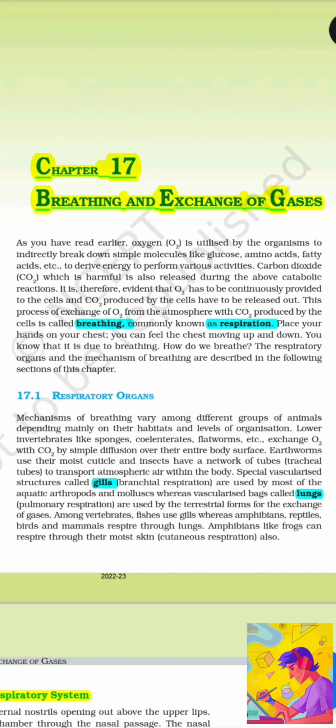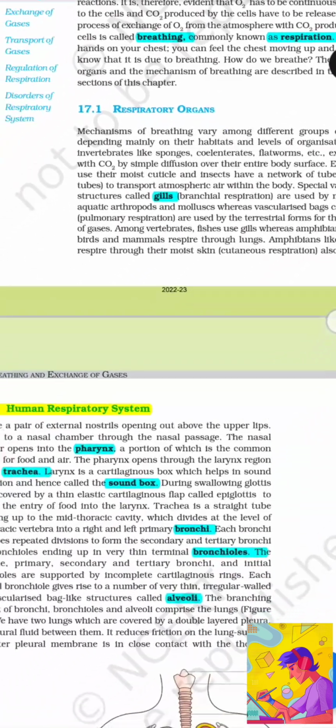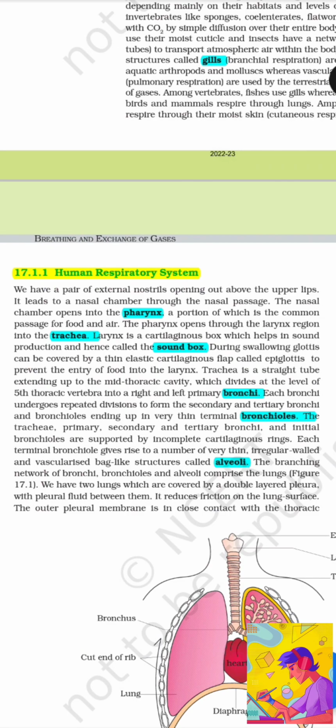Among vertebrates, fishes use gills, whereas amphibians, reptiles, birds, and mammals respire through lungs. Amphibians like frog can respire through their moist skin also, called cutaneous respiration. Human respiratory system. We have a pair of external nostrils opening out above the upper lips. It leads to a nasal chamber through the nasal passage. The nasal chamber opens into pharynx, a portion of which is a common passage for food and air. The pharynx opens through the larynx region into trachea.